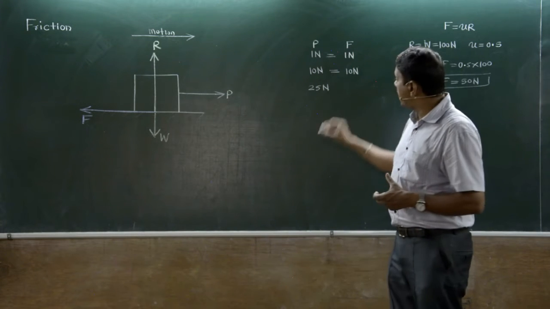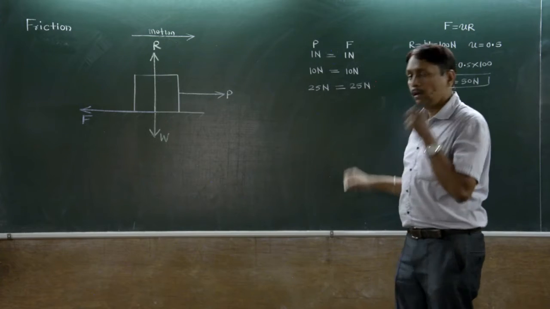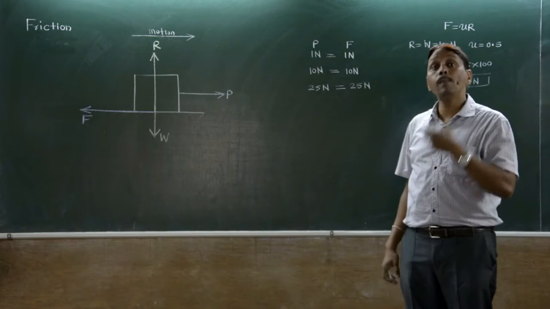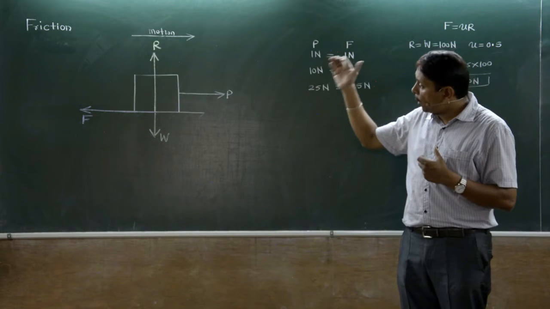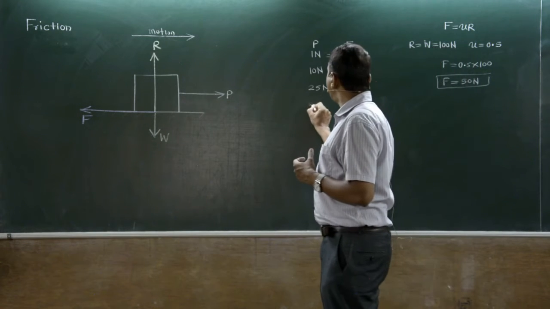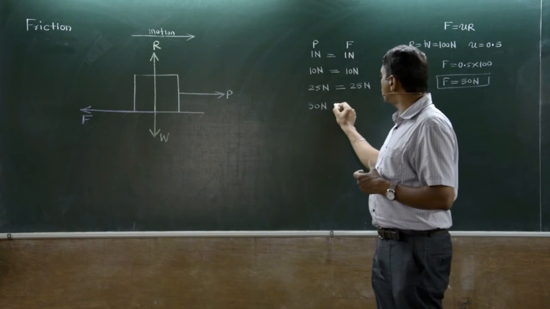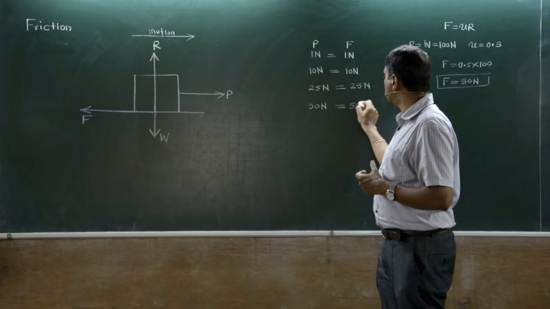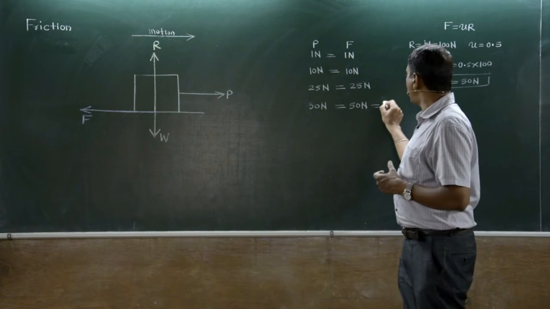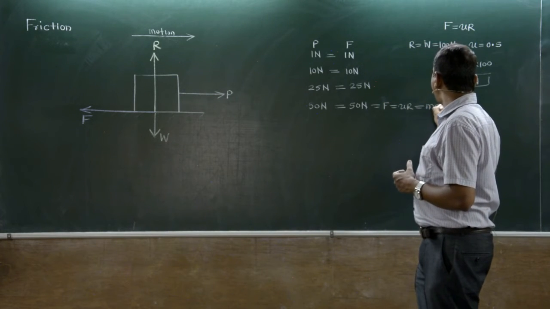The friction force gradually increases to 25 Newton. As the applied force increases, the friction force increases accordingly, but balanced, so the body is still at rest. As we apply 50 Newton, the friction force also increases to 50 Newton, which is F equal to mu R, the maximum value of friction force.